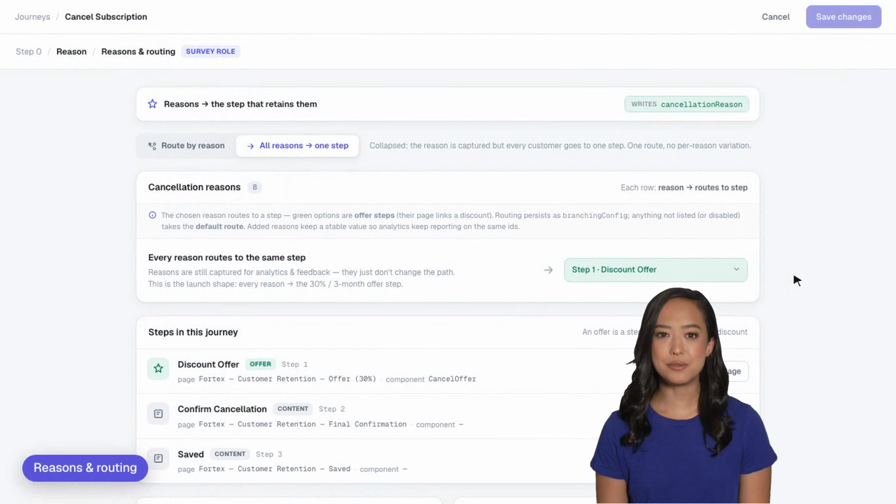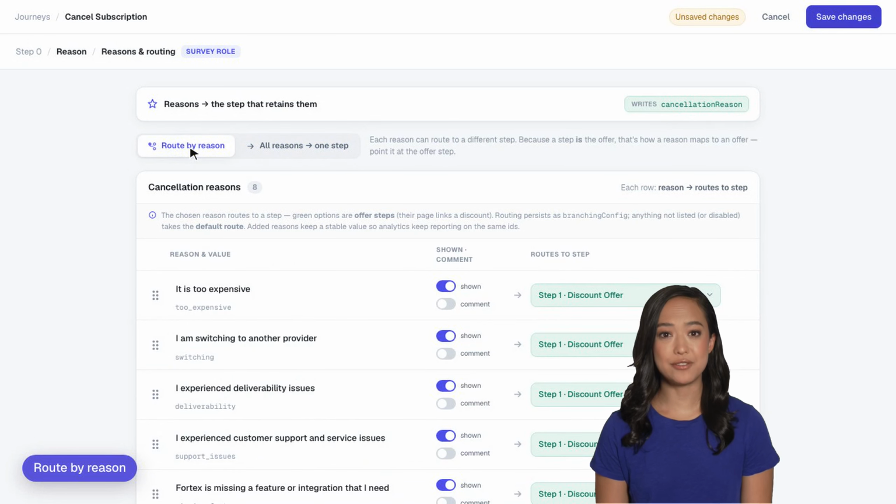Out of the box, every reason takes one path, a single offer for everyone. Switch to route by reason, and every answer gets its own destination. Now you steer each one.